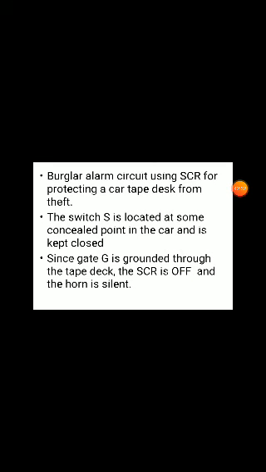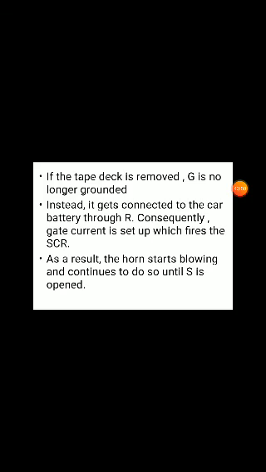You can mention it here. This switch is located at some concealed point in the car and is kept closed. Since gate G is grounded through the tape deck, the SCR is off and the horn is silent. Closed means connected and silent means off, so it is a silent alarm. Once the tape deck is removed, G is no longer grounded.